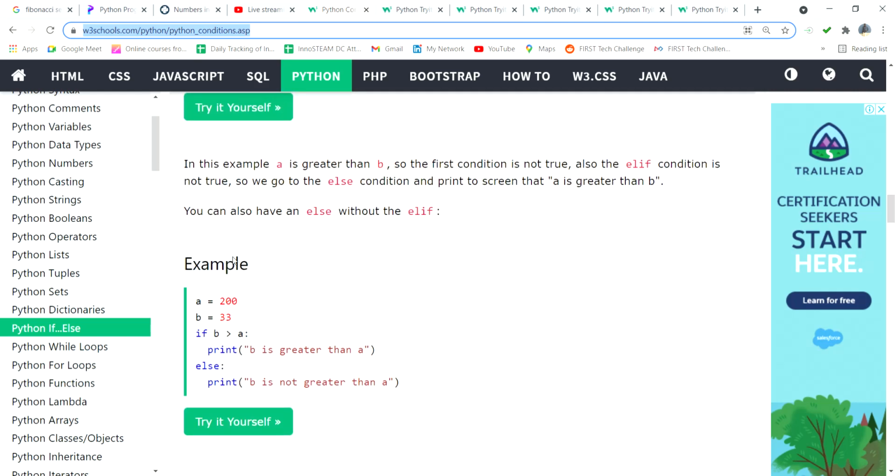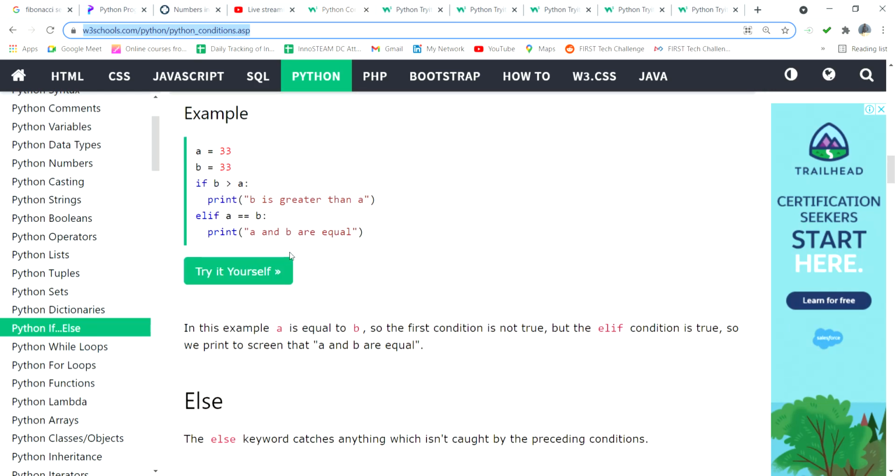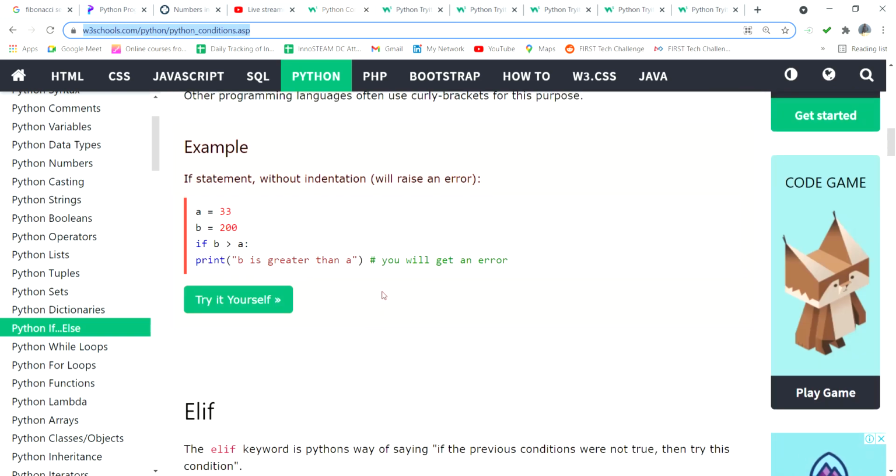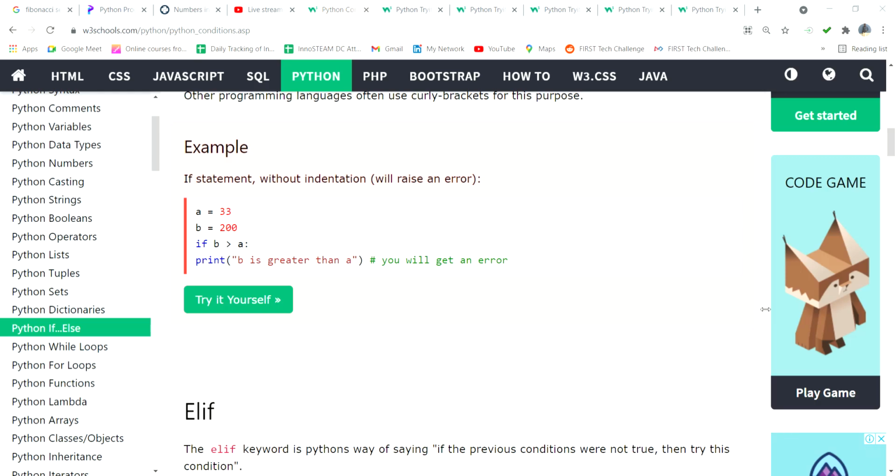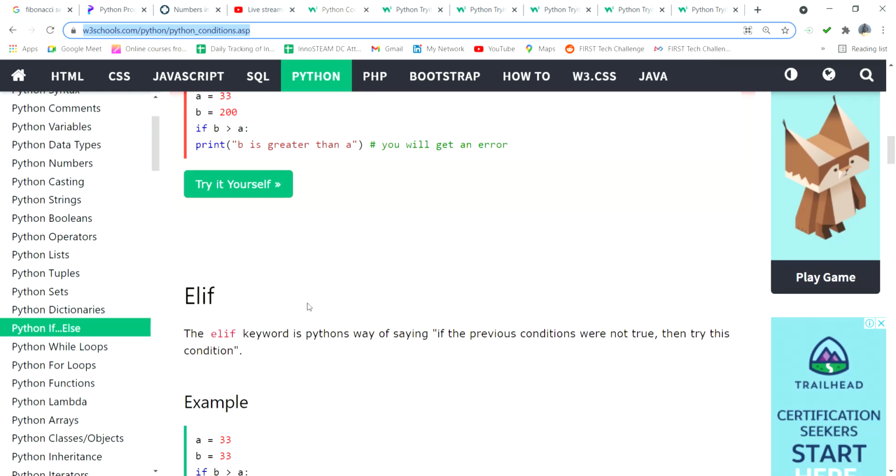If you have any doubts, you can ask. Only while trying will you come across multiple problems, and then you can understand. Please try at home using W3Schools or PyDrive, using the else if conditions.